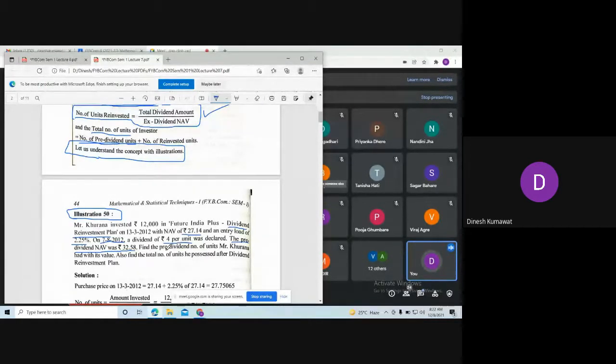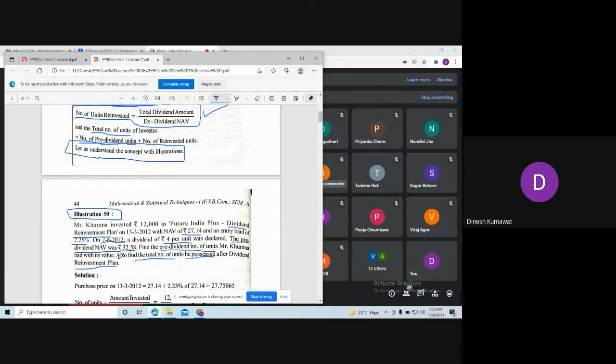Okay, so first we are going to calculate what is pre-dividend number of units. Also find the total number of units. Okay, total number of units is nothing but number of pre-dividend units plus number of reinvested units he possesses after the dividend reinvestment plan. Now, first of all, tell me, have you understood this problem? Yes.